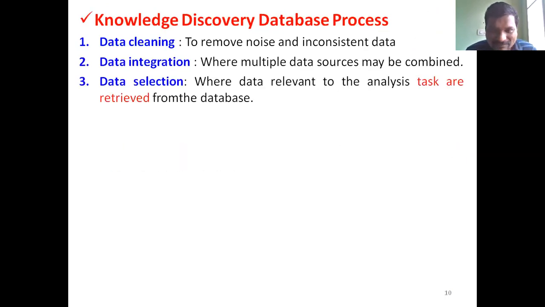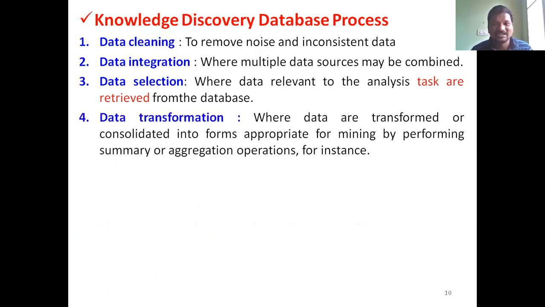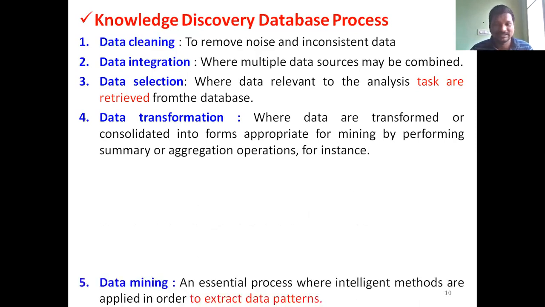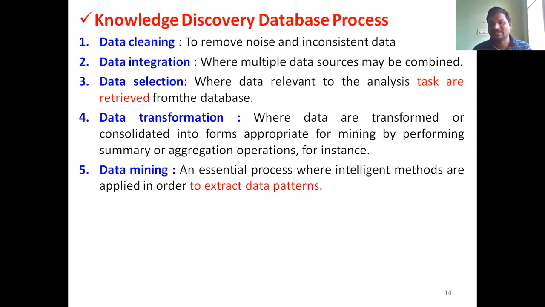Next is the data selection process, where data relevant to the analysis tasks are retrieved from the databases. Then data transformation. What is data transformation? Here you perform some operations, such as normalization techniques. Based on the operation, you transform the ordinary data into user or human understandable data. That is called transformation.